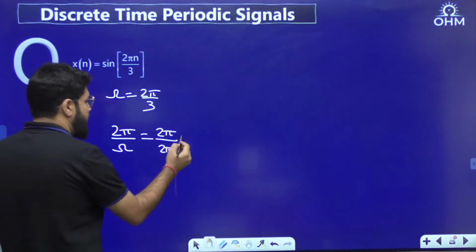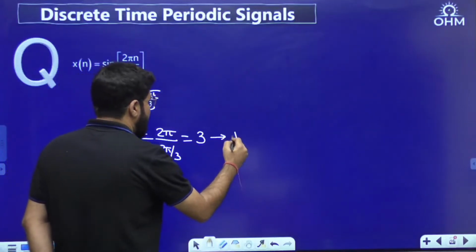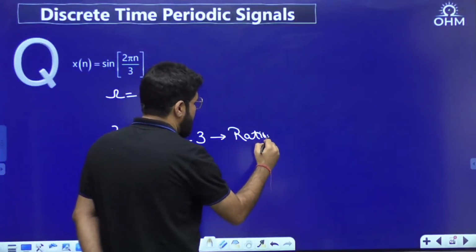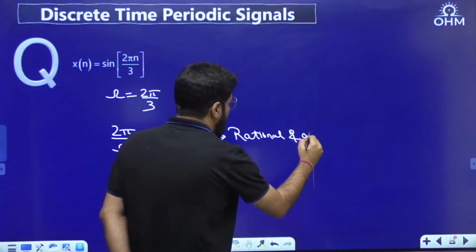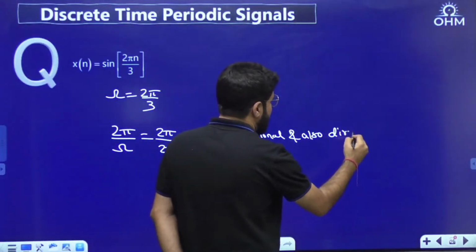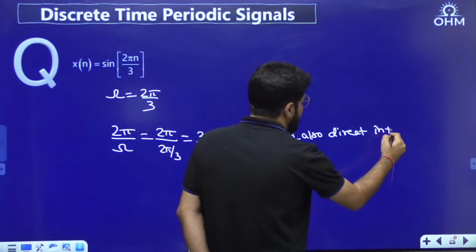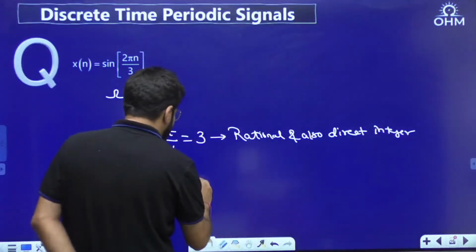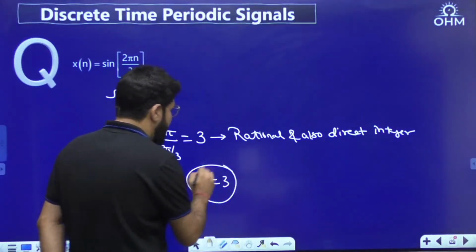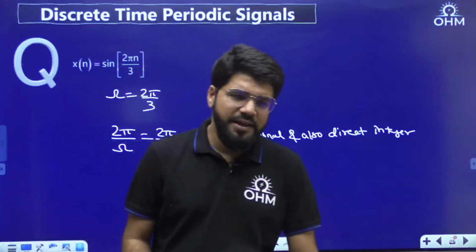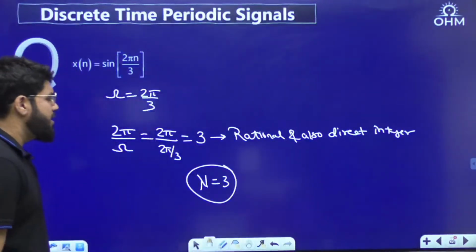Omega is 2 pi by 3, so 2 pi cancels. It is rational, and also a direct integer. See, number one case, if it is a direct integer, the time period is already obtained. Then it is directly equal to 3 only.